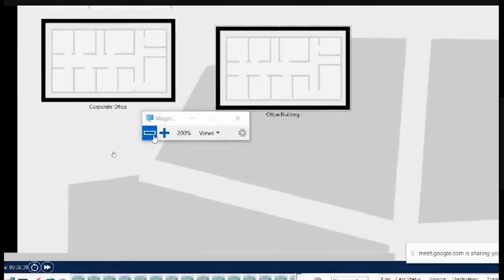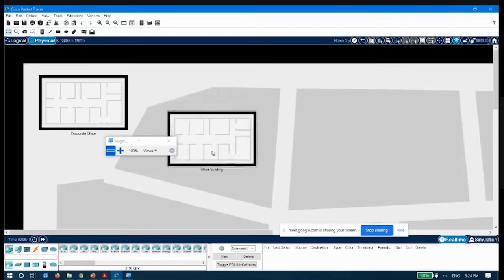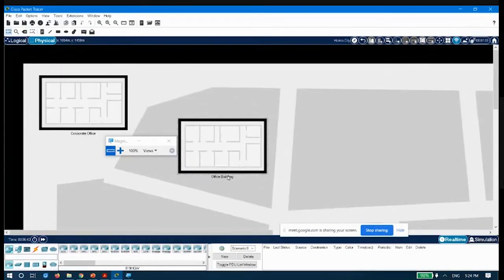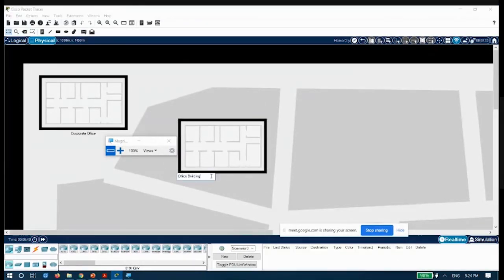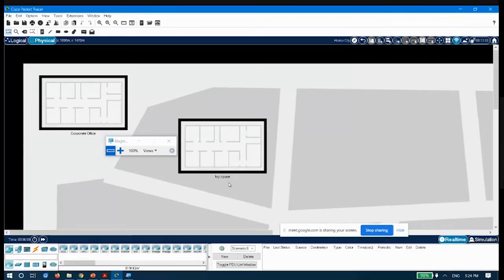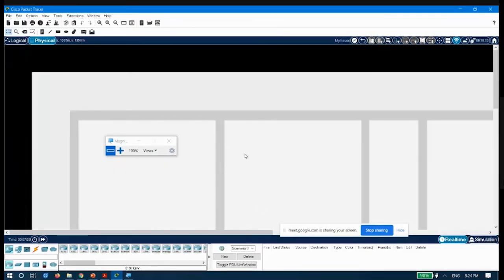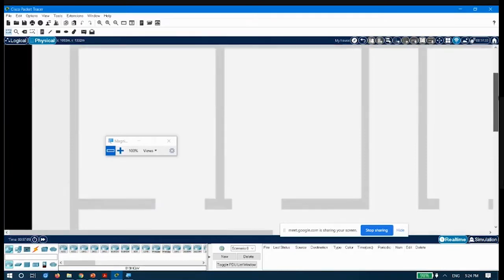Let's say my house is this one, and let me name it my house, or my home. You could name it. We will be implementing that network inside this house. If I go inside that house, you could see the layout is available here.